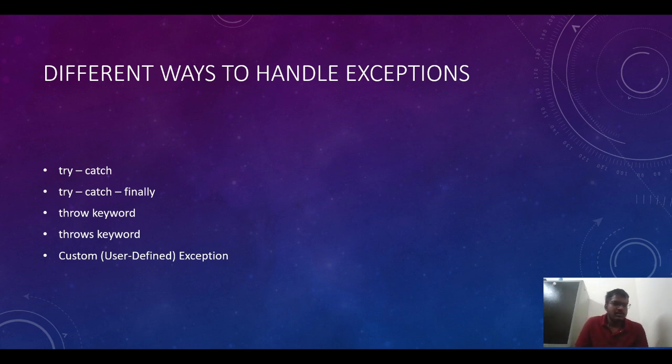Then the next point is the throw keyword. If you want to explicitly throw an exception, you will use the throw keyword. Then the next one is the throws keyword. If you want to inform the user that some exception will occur and to please handle it, then we will use the throws keyword. Then the next one is the custom user defined exception. Basically, if a built-in exception is not enough, then we want to create our own exception. For that reason, we will use a custom user defined exception. All these things we will see in more depth in the coming videos.